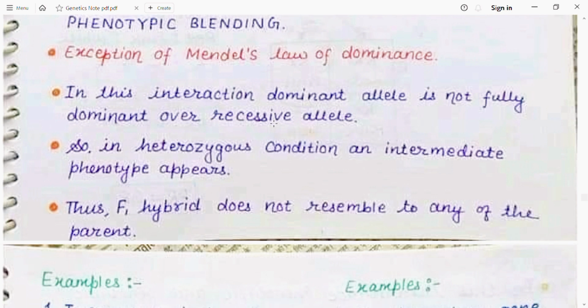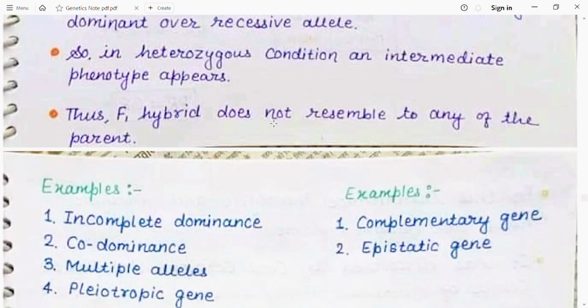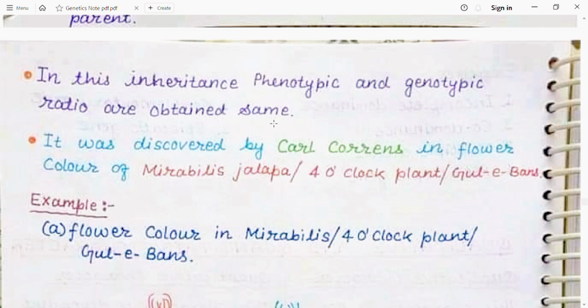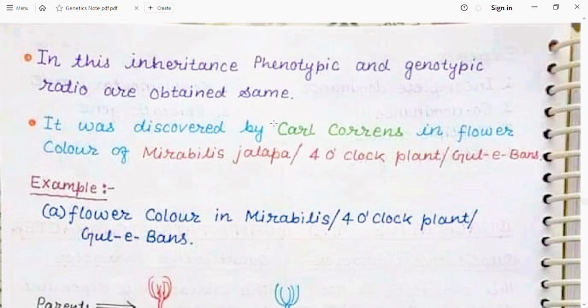So in heterozygous condition, an intermediate phenotype appears. Thus, the hybrid does not resemble either of the parents. In this inheritance, phenotypic and genotypic ratios are obtained. In incomplete dominance, the phenotypic ratio will be equal to the genotypic ratio. As we know, it was discovered by Karl Correns of Germany in the flower of Mirabilis jalapa, which is also known as four o'clock plant or gulebans or guliabbasi.